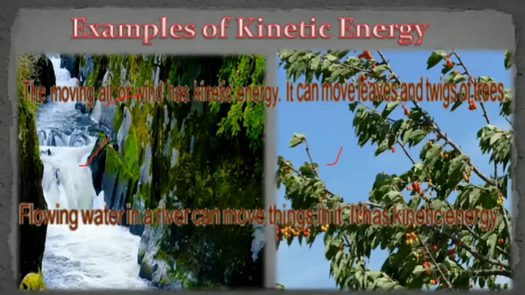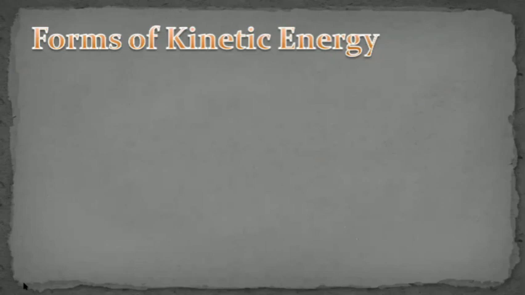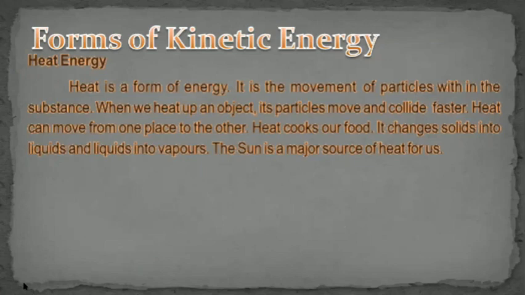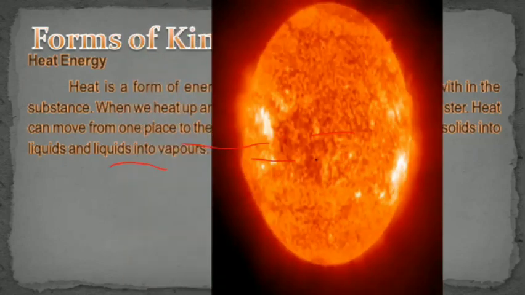The next one is the forms of kinetic energy. Different forms of energy are traveling, moving from one place to another. Definitely the first is heat energy. Heat is also a form of energy, the movement of particles within a substance. When we heat up an object, particles move and glide faster. Heat can move from one place to another. Heat cooks our food. It changes solids into liquids and liquids into vapors. The sun is the major source of heat for us.